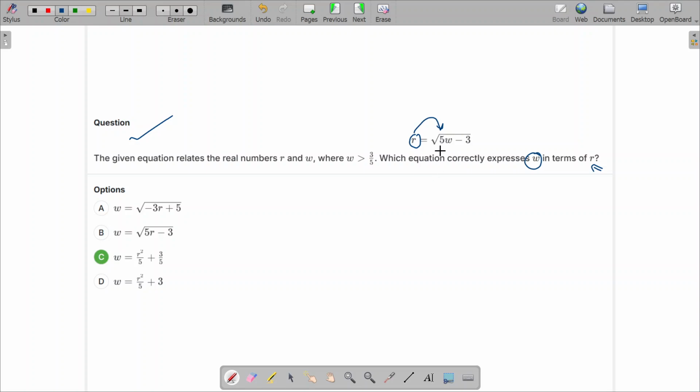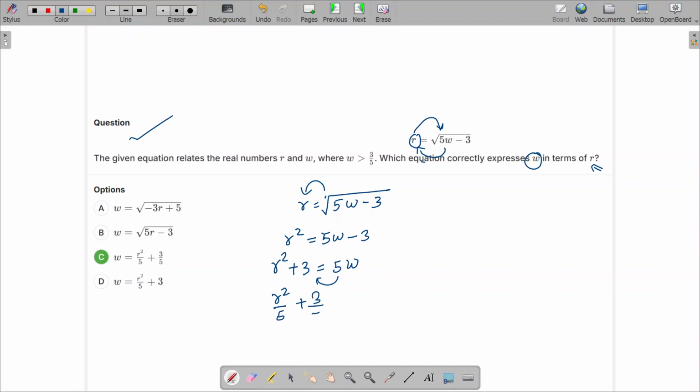That means one by one you will be transposing everything from the right side to the left side, right? 5w minus 3. This radical, if I am making this radical go to the other side, it changes into a square. Now this negative 3 will also get transposed to the left side. It becomes positive 3. And 5 is in multiplication. It is 5 times w, so I'll transpose this 5, or else I'll divide by 5 both sides, right?